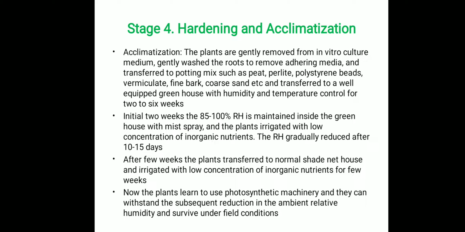relative humidity is maintained inside the greenhouse with mist spray, and the plants are irrigated with a low concentration of inorganic nutrients. The relative humidity is gradually reduced after 10 to 15 days. After a few weeks, the plants are transferred into a normal shade net house and irrigated with a low concentration of inorganic nutrients for a few more weeks before going directly to the field. Now the plants learn to use the photosynthetic machinery and they can withstand the subsequent reduction in the ambient relative humidity and survive under field conditions.